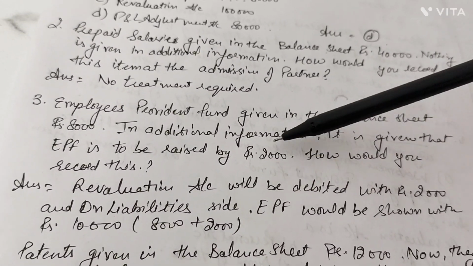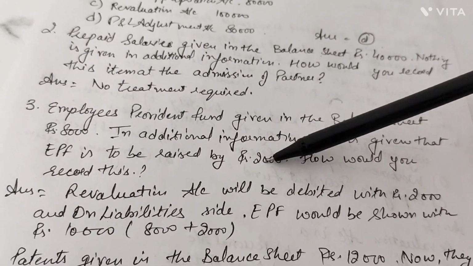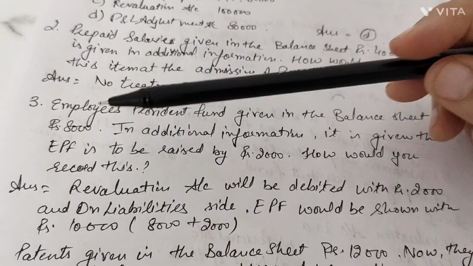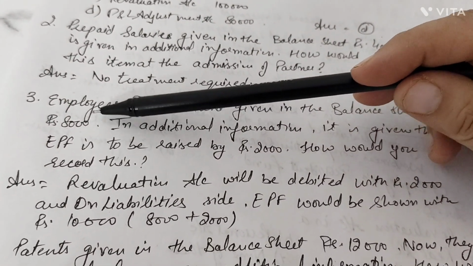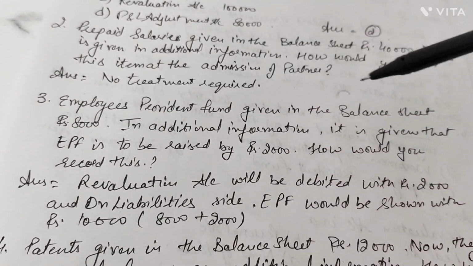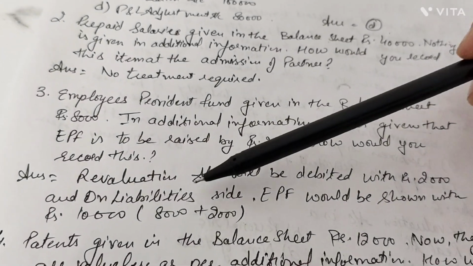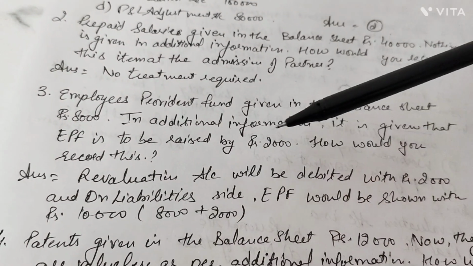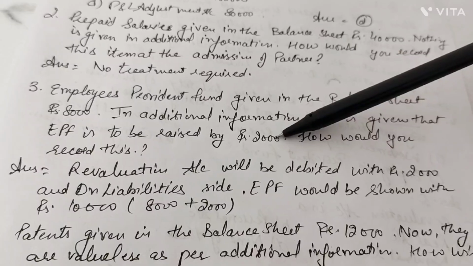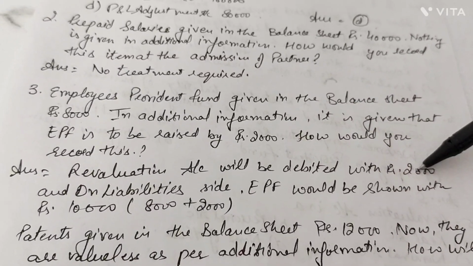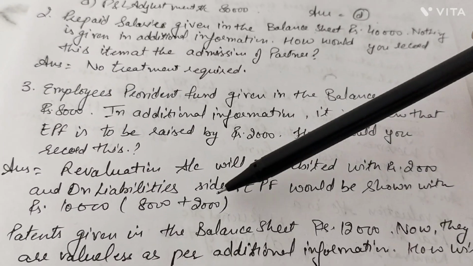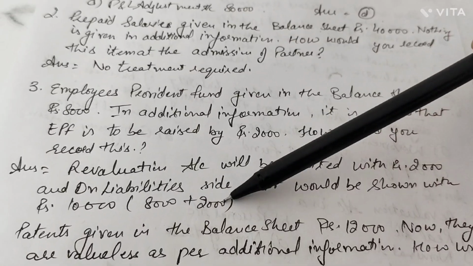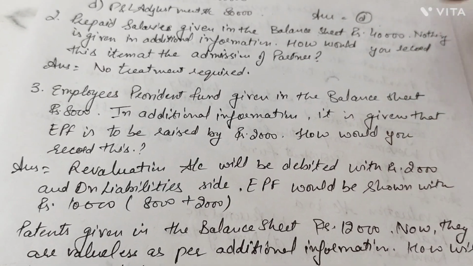So the additional 2,000 will go at two places. First one will remain where it was, on which side? That was in the balance sheet liability side, so it remained there with 8,000. Now this 2,000 is given two adjustments: first, revaluation account debit side, second, liability side. So the total over here in the balance sheet becomes 10,000.